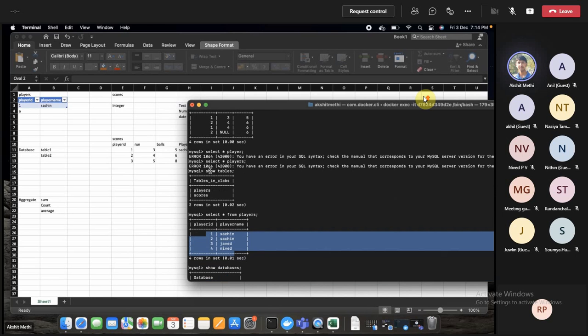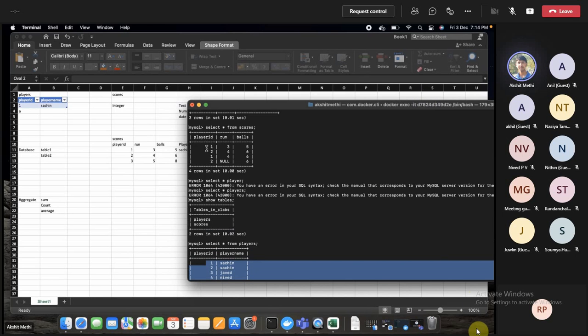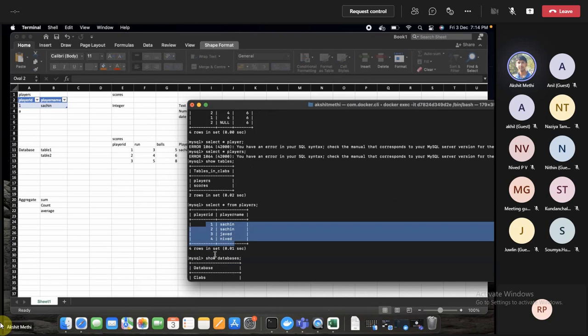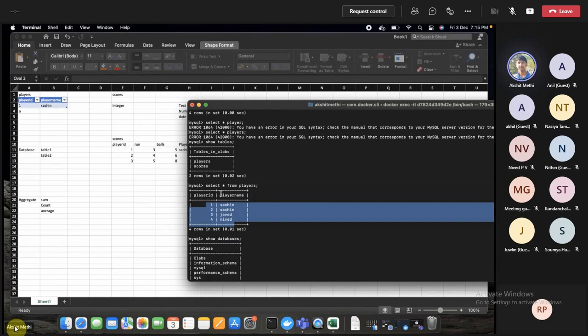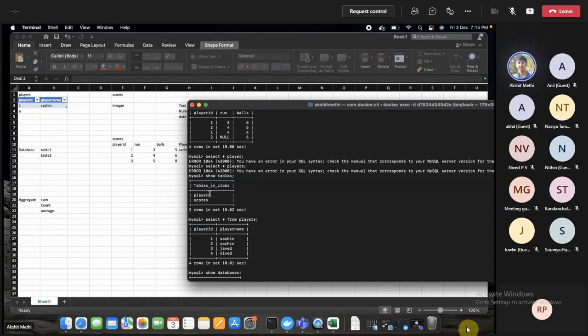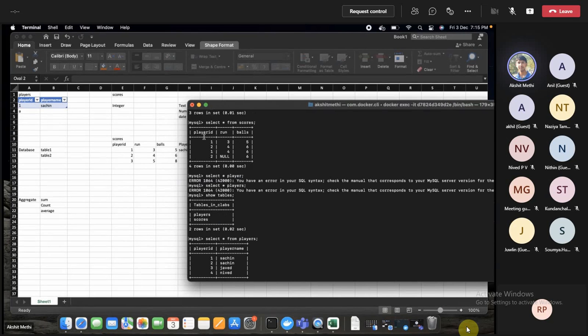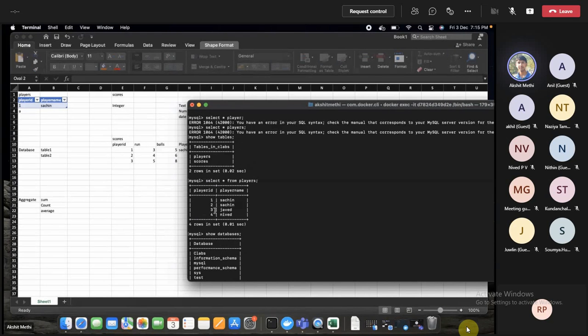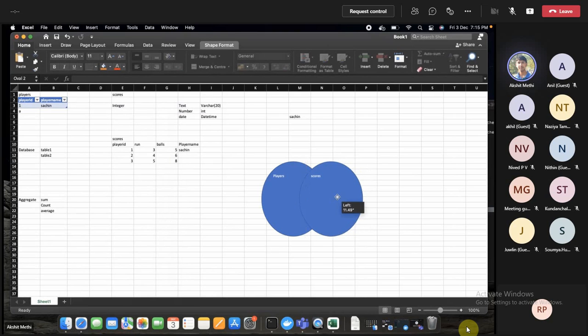So if I take the intersection, like what all player IDs are available in my players table. When we do inner join, it will only join on those player IDs which are available in both tables. Like 1 and 2 are available in both tables, 3 and 4 are not. So these rows are discarded. So it will give the intersection.